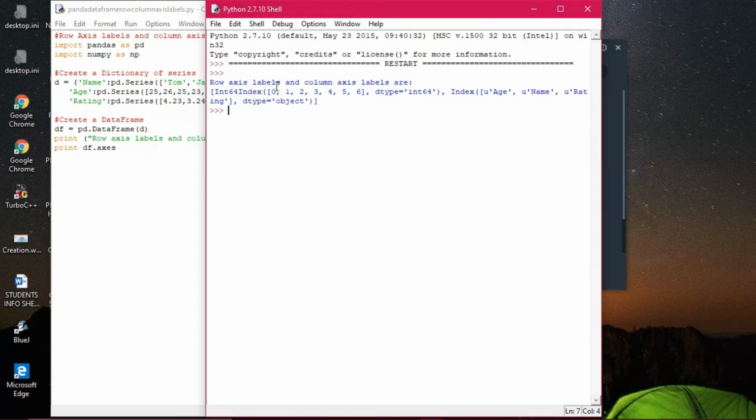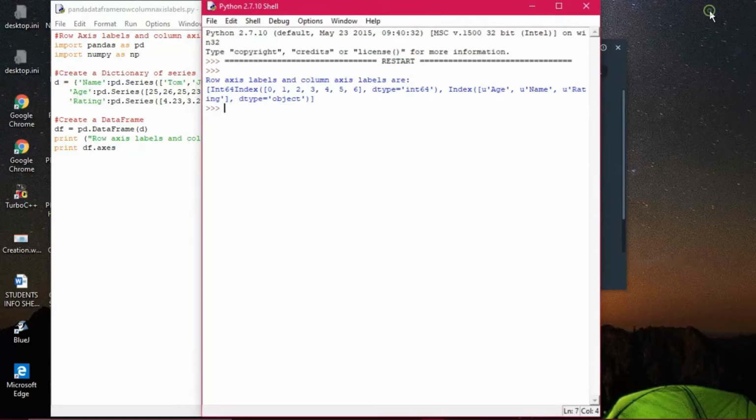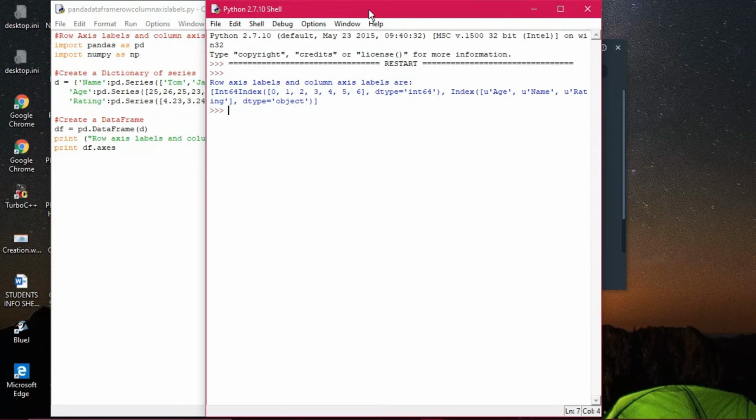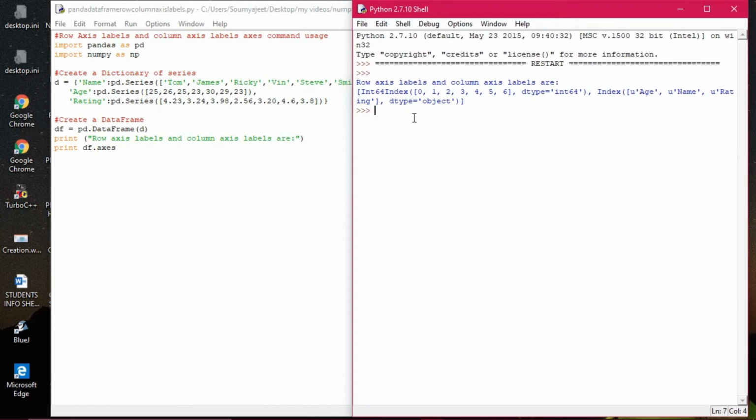Now it is saying your row axis levels are 0, 1, 2, 3, 4, 5, 6. These are all the index, and they have the data type int64. That's why the dtype has been written int64. The columns age, name and rating have the data type object. It is clearly shown here, dtype is object. So if you want to find out the data type of the row axis level and column axis level, then it is also fruitful.